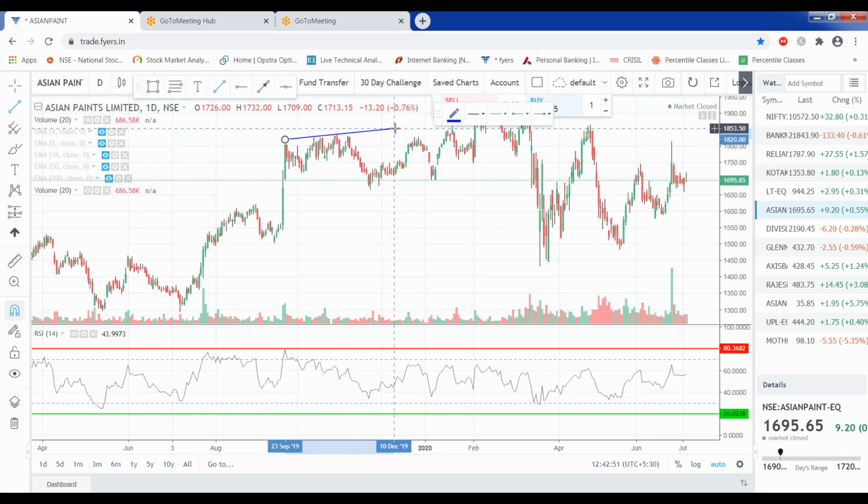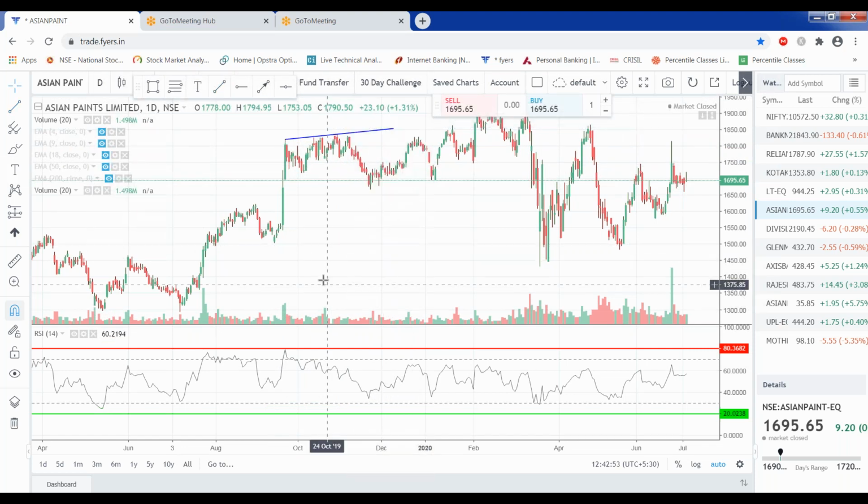Sir, please explain again, sir. I am just marking the area where the RSI touched the 80 area.